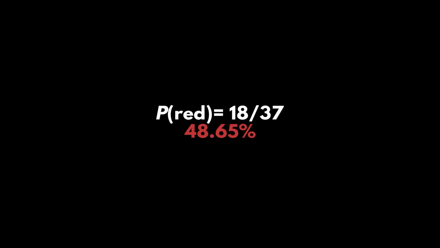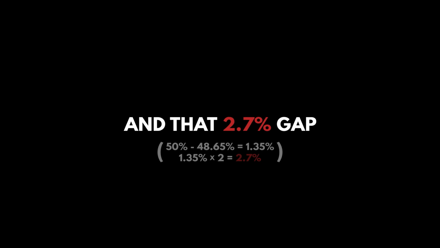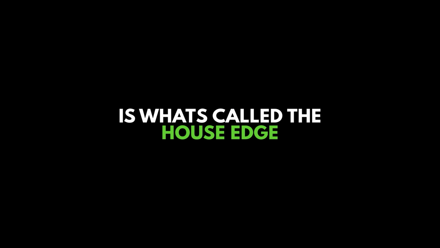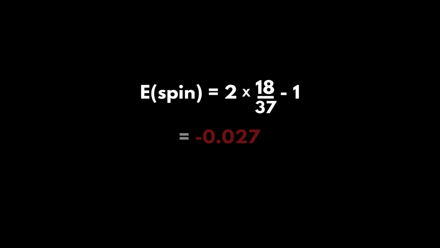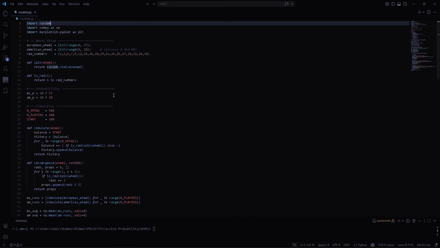So the probability of winning when you bet on red is 18 over 37, which rounded gives you around 48.65%. That's not 50. And that 2.7% gap is what's called the house edge, or the mathematical advantage that casinos have. For every spin, on average, you lose around 0.027. That's 2.7 cents lost per euro bet. Let's show this using Python.